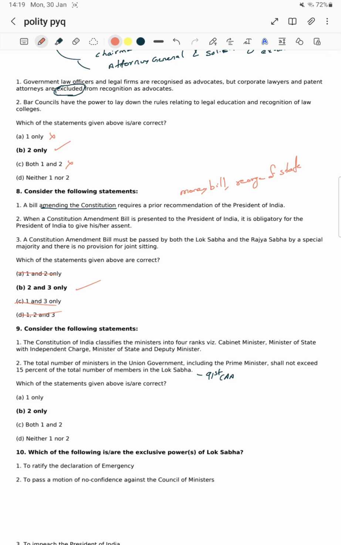When a constitutional amendment bill is presented to the President of India, it is obligatory for the President to give his assent. Okay, it is a right statement, because a constitutional amendment bill cannot be rejected by the President. He has to give his assent. A constitutional amendment bill must be passed by both houses by special majority, and there is no provision of joint sitting. This statement is also right. We will discuss it in the parliament topic in our coming videos.